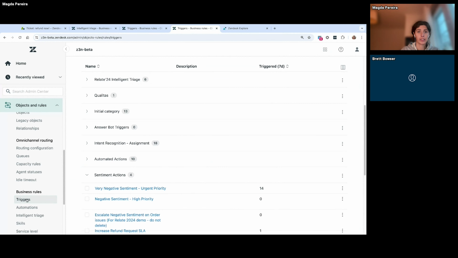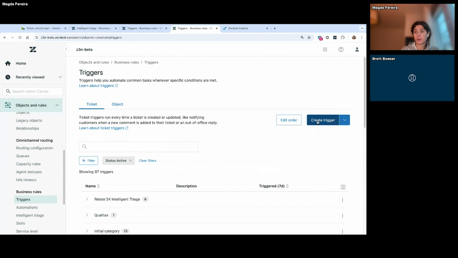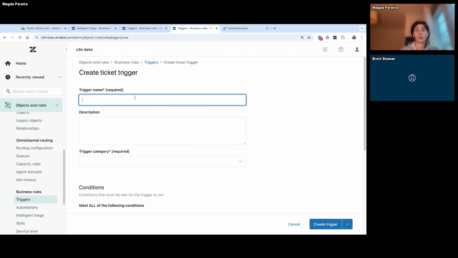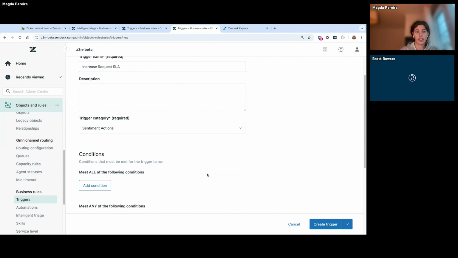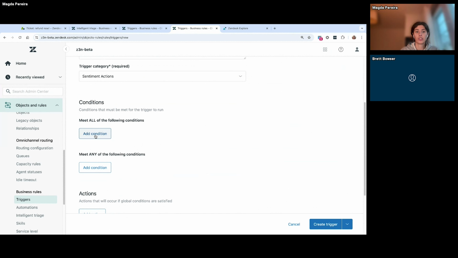Here on the triggers, we can create a new trigger, okay? I will give it the name "Increase refund request SLA." And I will just choose a category. Then I will provide the conditions that I just described.